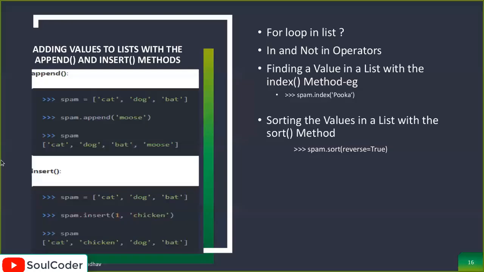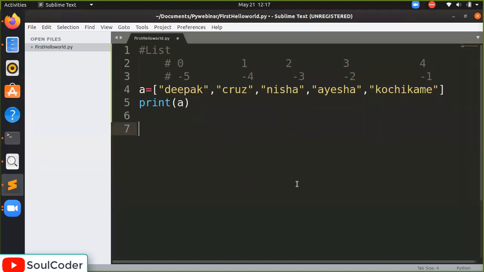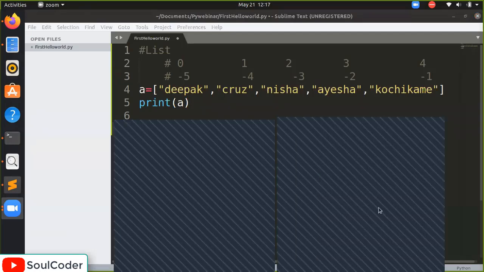Okay, so adding values to a list with the append and insert methods. We have a ready-made list and we have to add an extra value to it. How will we do it? I have minimized the font size here to display the complete list. Now we will try to append another value. Anyone raising a hand for a new name?